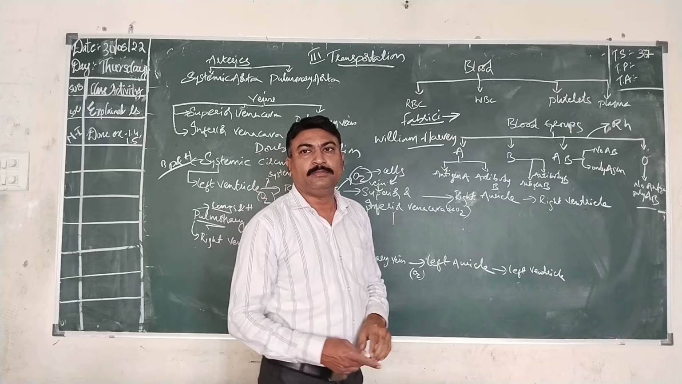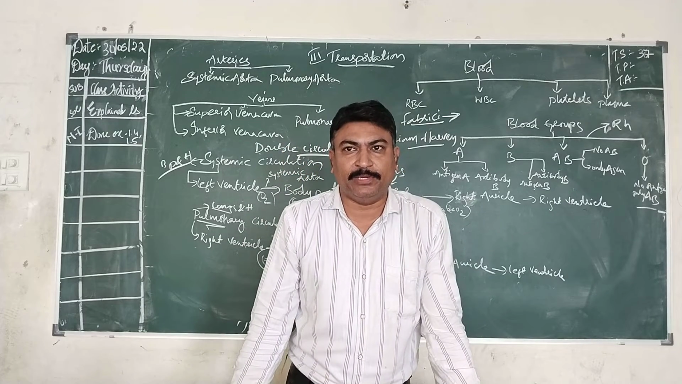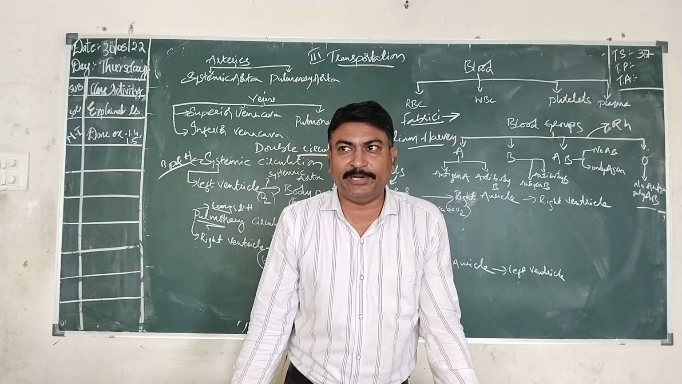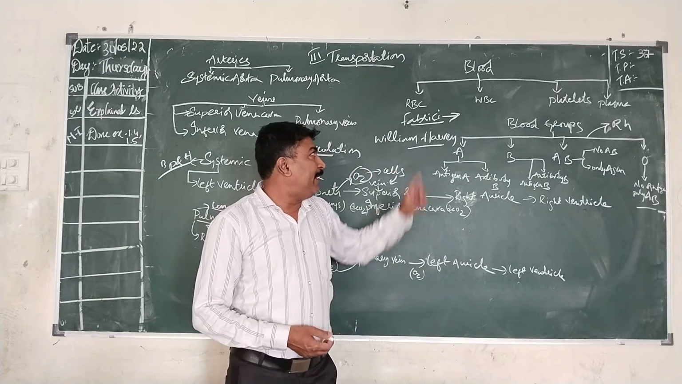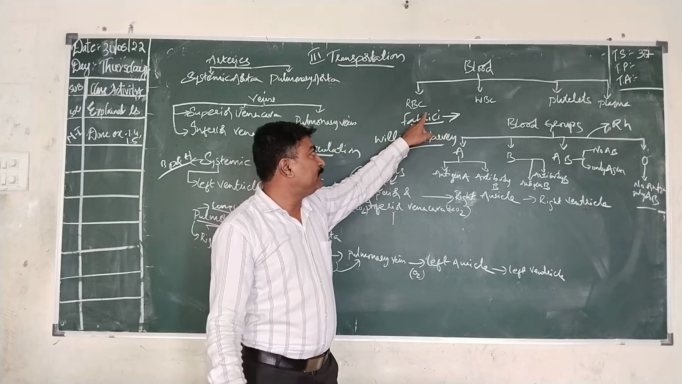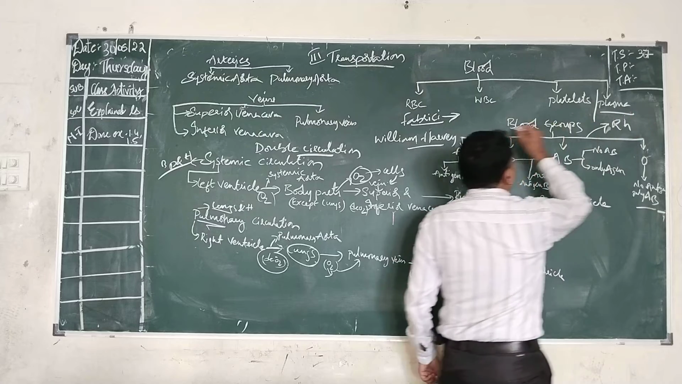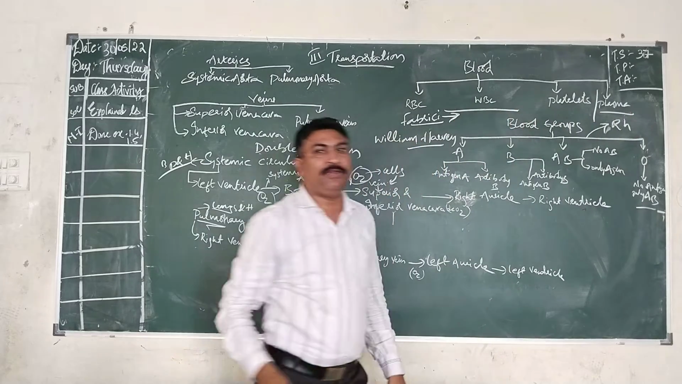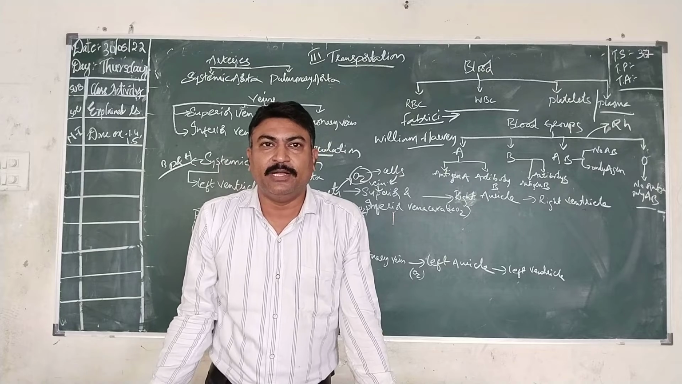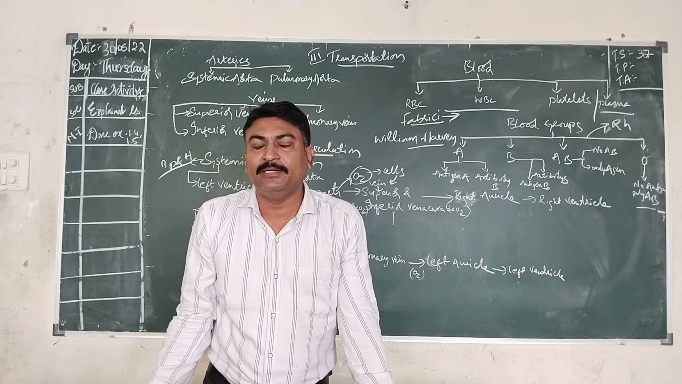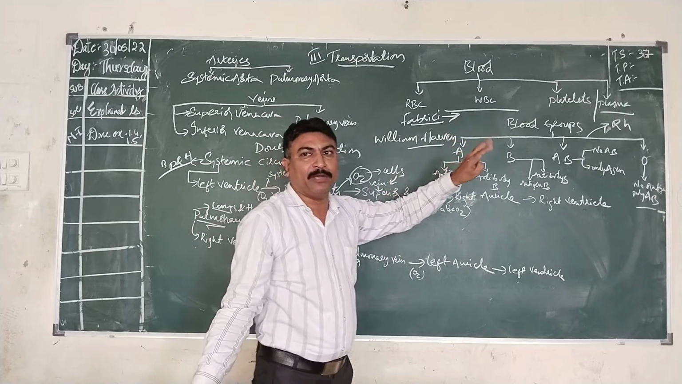Now, blood. Nearly 5 to 6 liters of blood will be present in a healthy human being. And blood consists of 4 parts. The liquid part is known as plasma, and the cells which are freely floating in the plasma are known as cells. These are of 3 types: red blood cells, white blood cells, and blood platelets. These are the 3 cells which will be freely floating in the plasma.